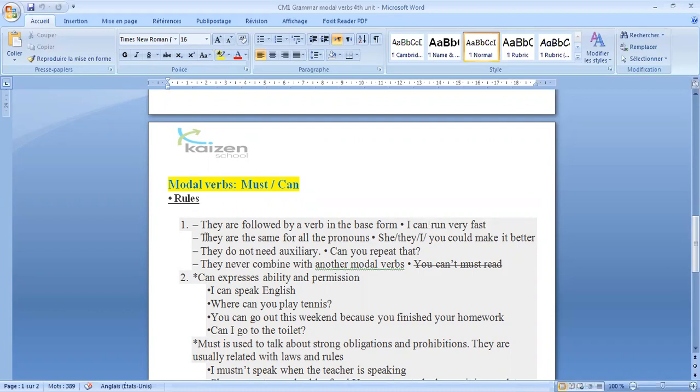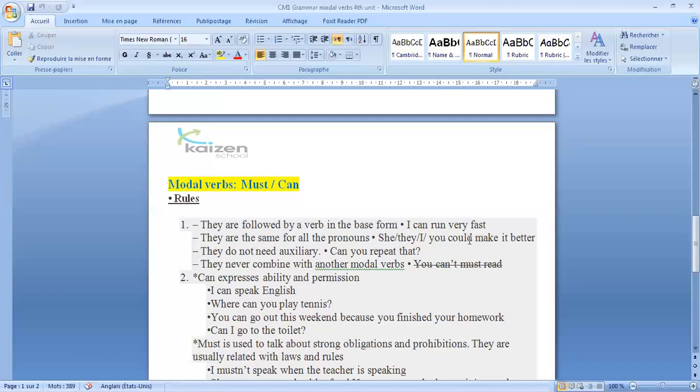Second rule, they are the same for all the pronouns. She, they, I, you. Could here is the modal verb can in the past. So it's the same. Even in the simple present, she, they, I, you can. So it does not change with the subject pronouns.